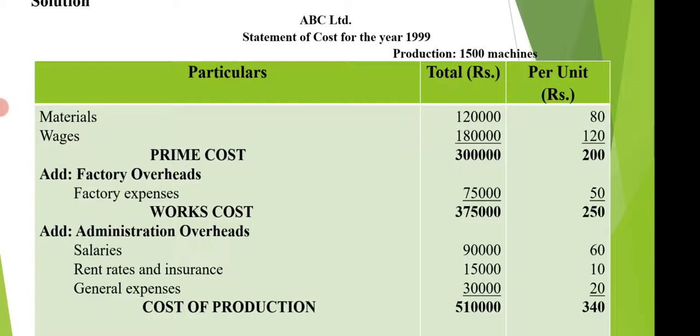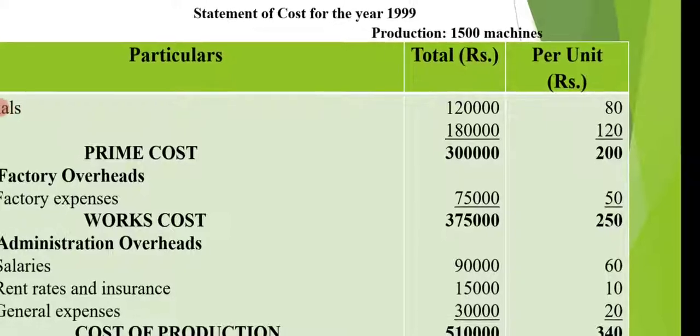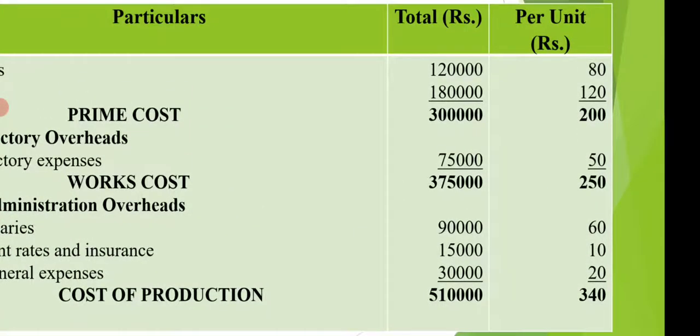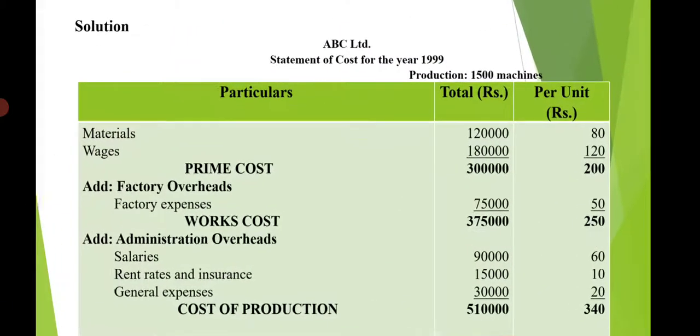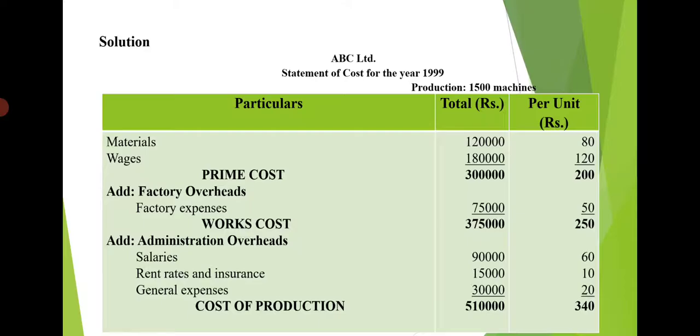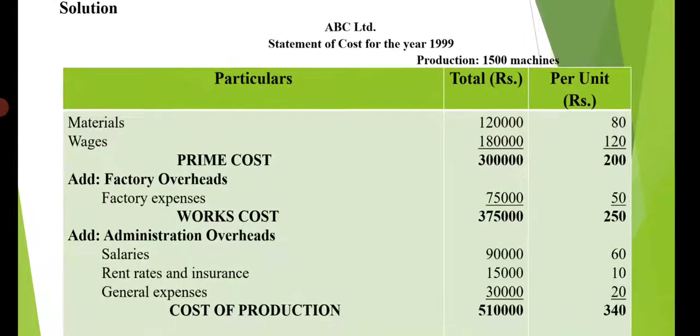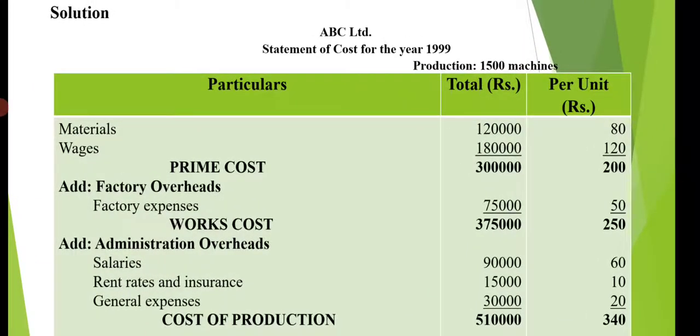So there are no direct expenses. So the total prime cost will be 1,20,000 plus 1,80,000, that is equal to 3 lakh. So total prime cost per unit is 80 plus 120 equal to 200. So next we will add the factory overheads. So here factory overheads are only the factory expenses. So factory expenses they have given 75,000.